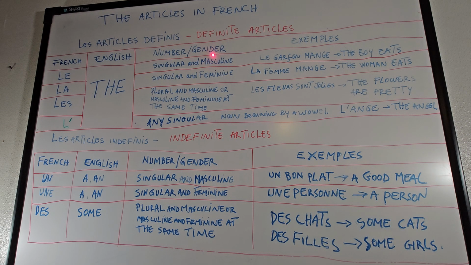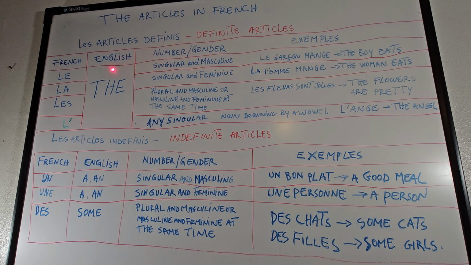All right, I'm just going to give you an example: le garçon mange. Le garçon mange. That's the boy eats. So here le is in front of garçon. Garçon is singular and masculine. Mange, that's eats.